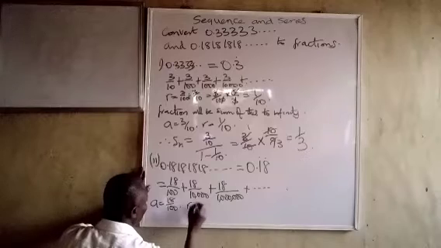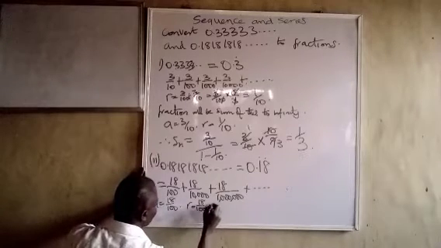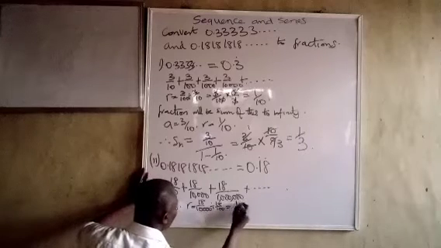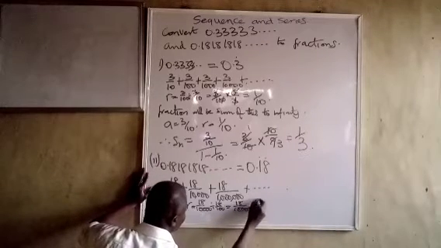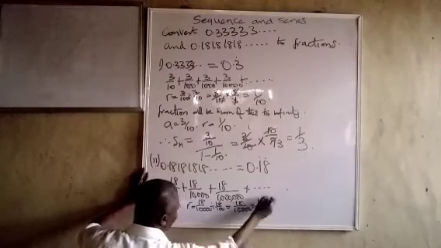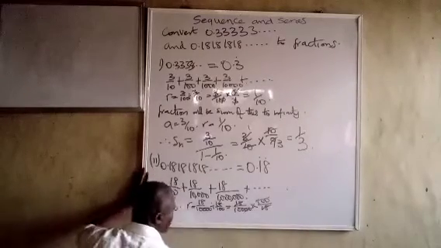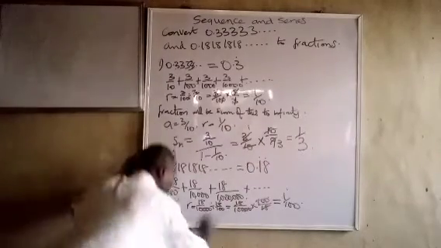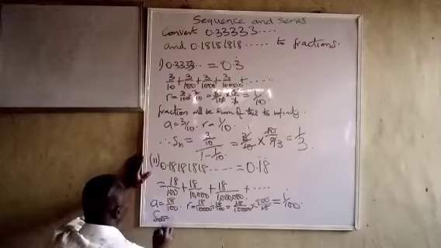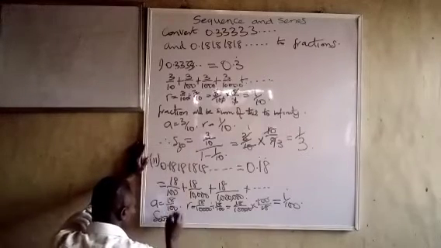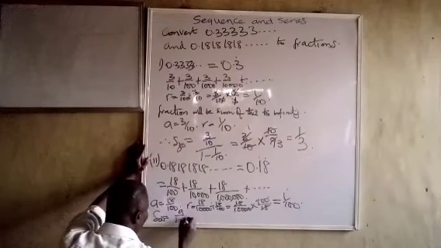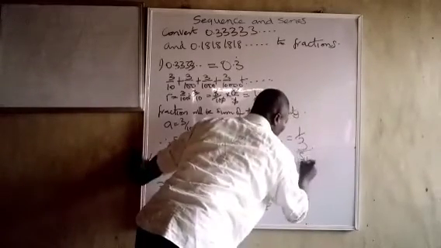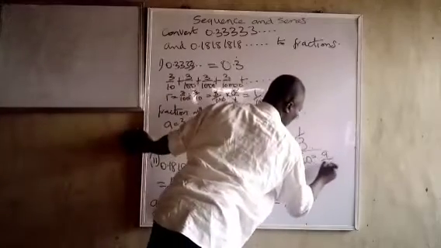r is equal to 18 over 10,000 divided by 18 over 100, which is 18 over 10,000 times 100 over 18. And what does that give you? Our r is 1 over 100. So our fraction can be gotten by the sum to infinity, which will be equal to A over 1 minus r.